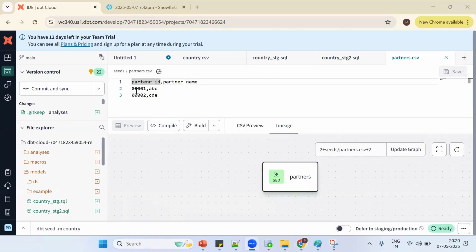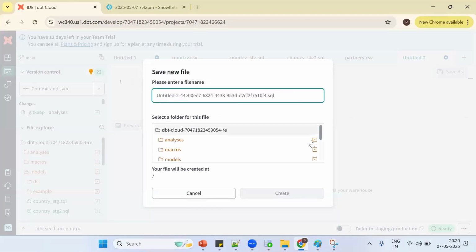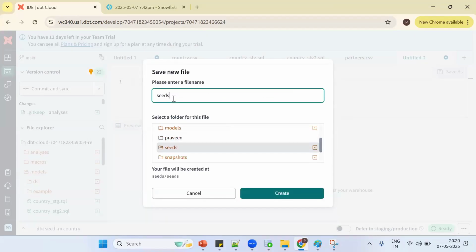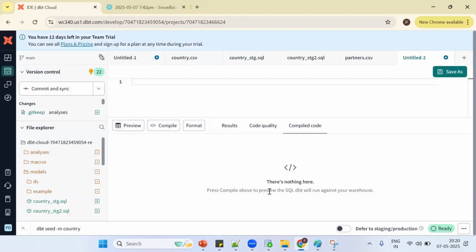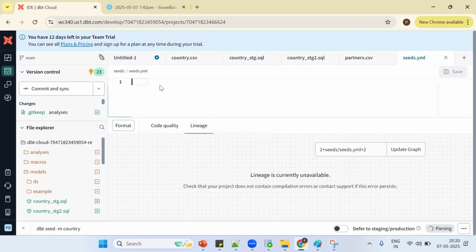Now, by default, DBT assumes it's a number. So we want to say to DBT, don't treat it as a number, treat it as a varchar. How can you say it? We should go for the YAML concept. Control S. Put it in the seeds folder. seeds.yaml. Okay, we can give any name. I can go for seeds.yaml. It's a simple thing. So this is the syntax, that's it.